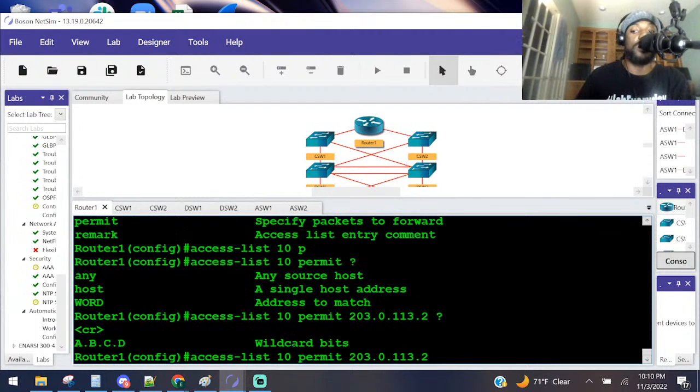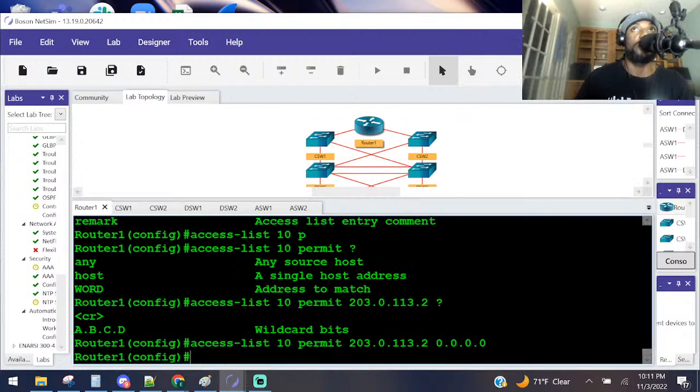We're going to do the wildcard mask to match every octet, right? 0.0.0.0. Remember, this is what's called a standard access control list. There's 2 ways to do it. If you're just matching one host, you could just do access list, the number, permit, and then say host and put just the IP address. Or you can say permit, put the IP address, and then match every octet that you put before this. That's what you're doing with all those zeros there. Press enter.